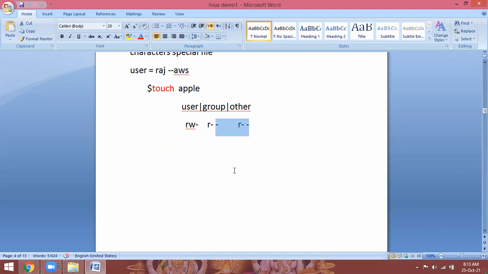So when we are working with Linux, if you send a file to me, I can have only read permissions. But when we are working with Windows, if you send a document to me, I can do anything: read, write, modify, delete. There are no file level permissions in Windows. There are file level permissions in Linux.